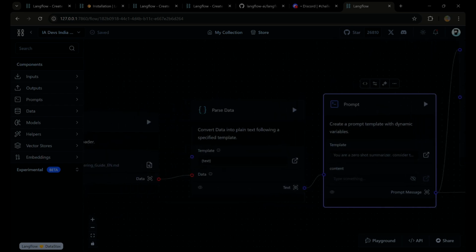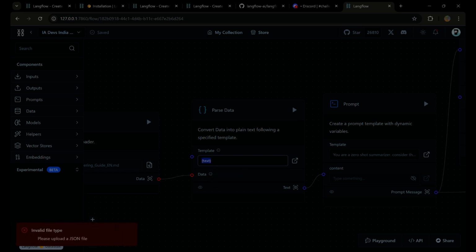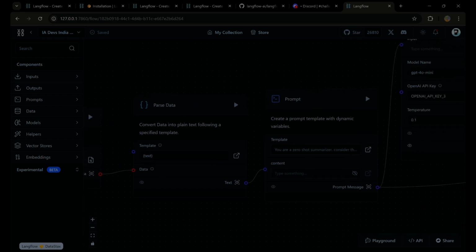You can see we have used curly braces and provided a text. So this is a kind of variable. Whatever the data is here, it will come up in this input parameter, and whatever is coming needs to be present inside this text. So once your data has been passed, it will be populated over here, and this text is now the output.